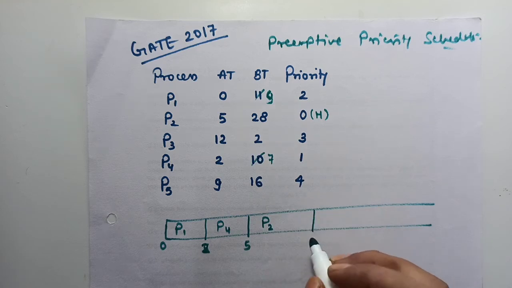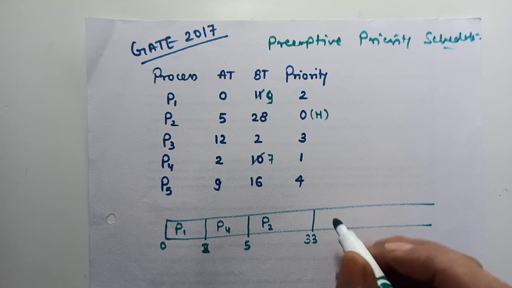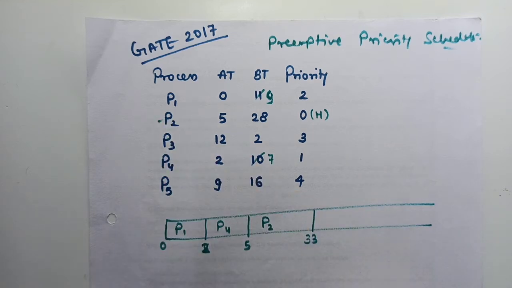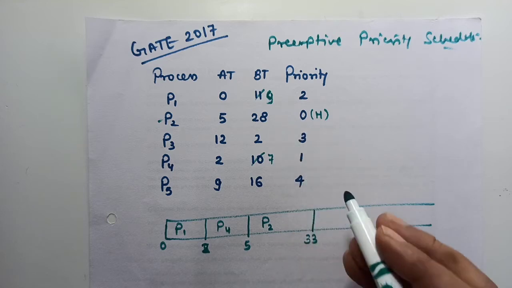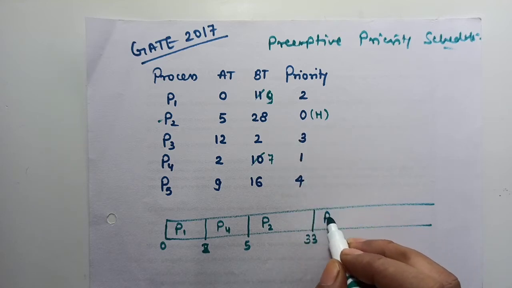So 5 plus 28, it is 33. So after 33, process P2 has executed. Now see, till time 33 all the processes have arrived in the ready queue. Now nothing to worry, just see the priority. The process which has the highest priority will be scheduled next. So which process has the highest priority? After P2, process P4. So we will schedule process P4 next.